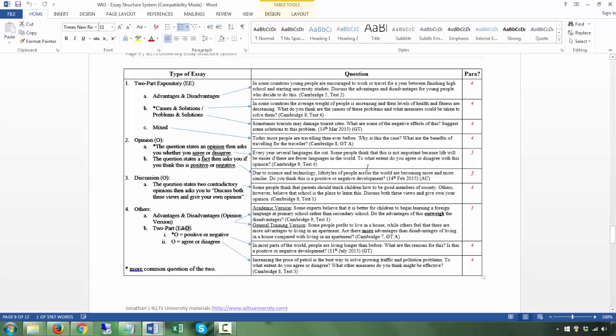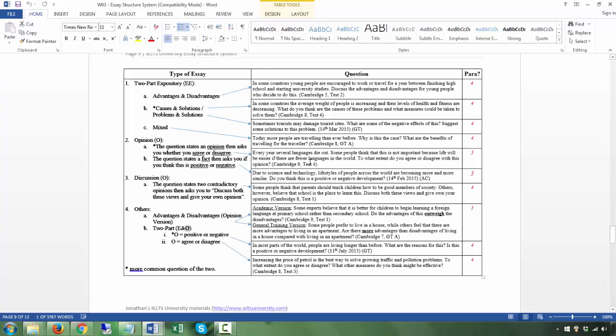Now you go to the 5 paragraphs. There are only 2 kinds of questions. Firstly is the opinion, where you take a strong position: you agree or you disagree, or you say this is positive or you say this is negative. You take a strong position, as I've taught you, and then you just have 3 body paragraphs for 3 points. That's the reason why you have 5 paragraphs in total, because you have 3 body paragraphs.